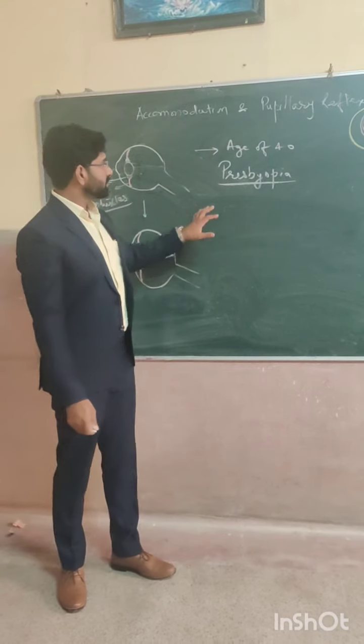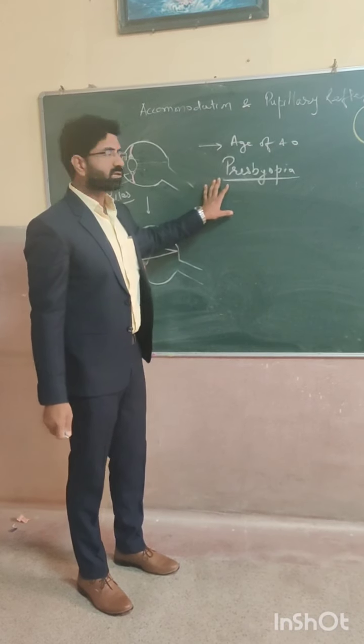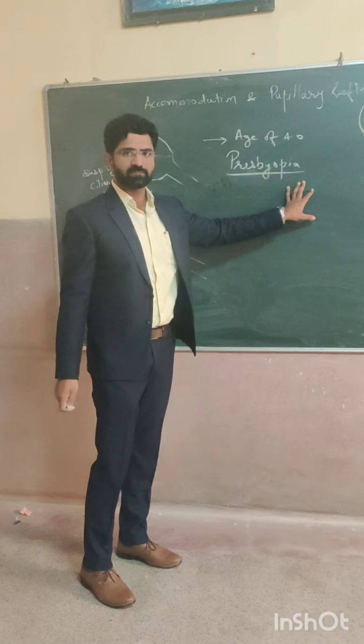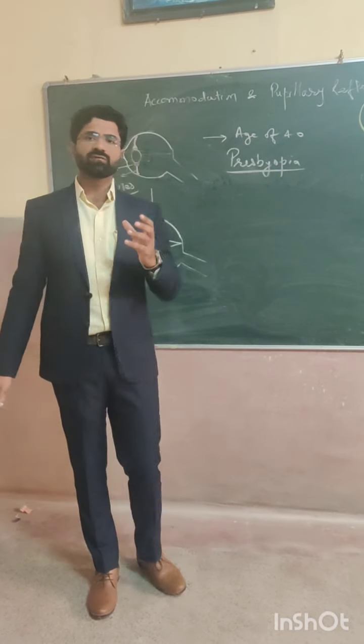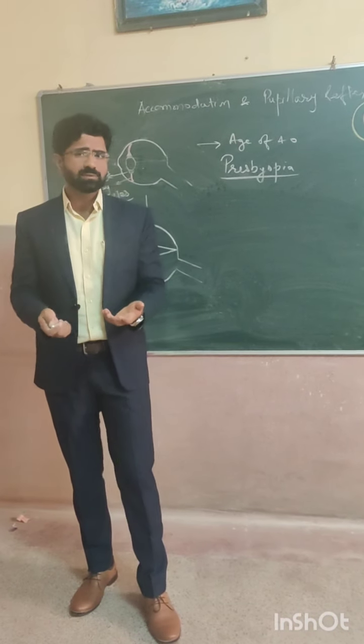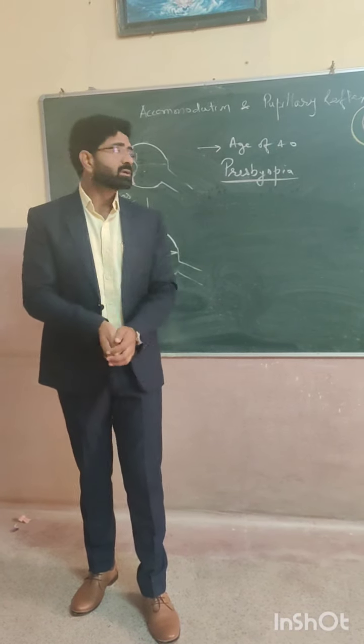So as I have told you, at the age of 40 there will be a physiological disease known as presbyopia. Presbyopia means lack of accommodation, and when there is lack of accommodation, the person will not be able to see near objects, as I have told you.